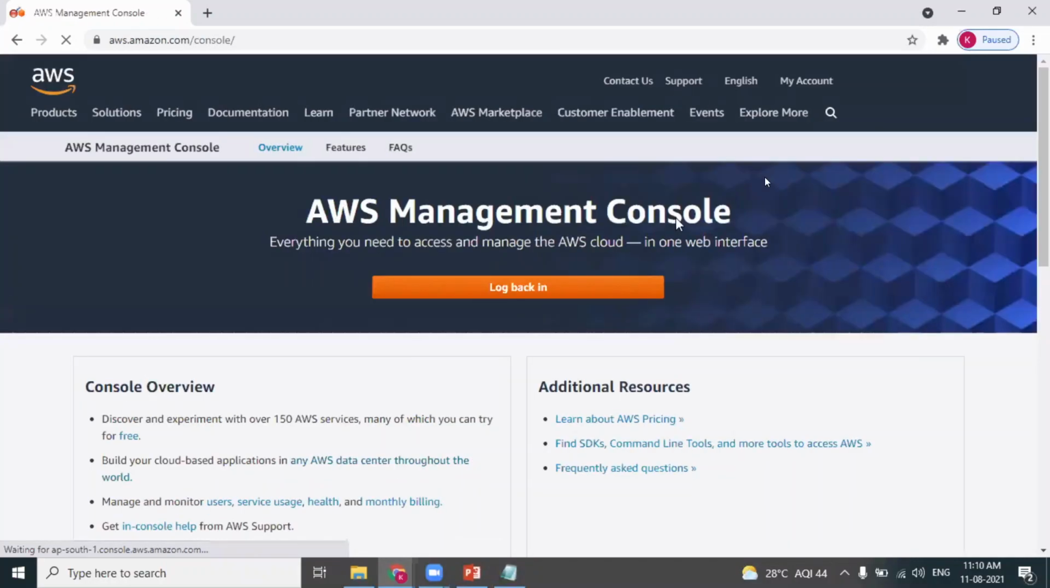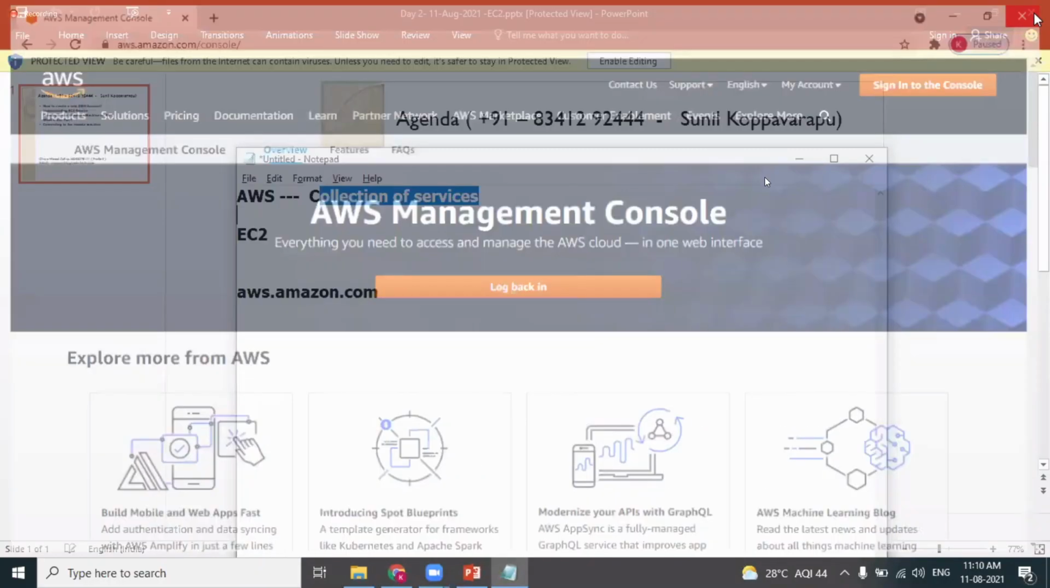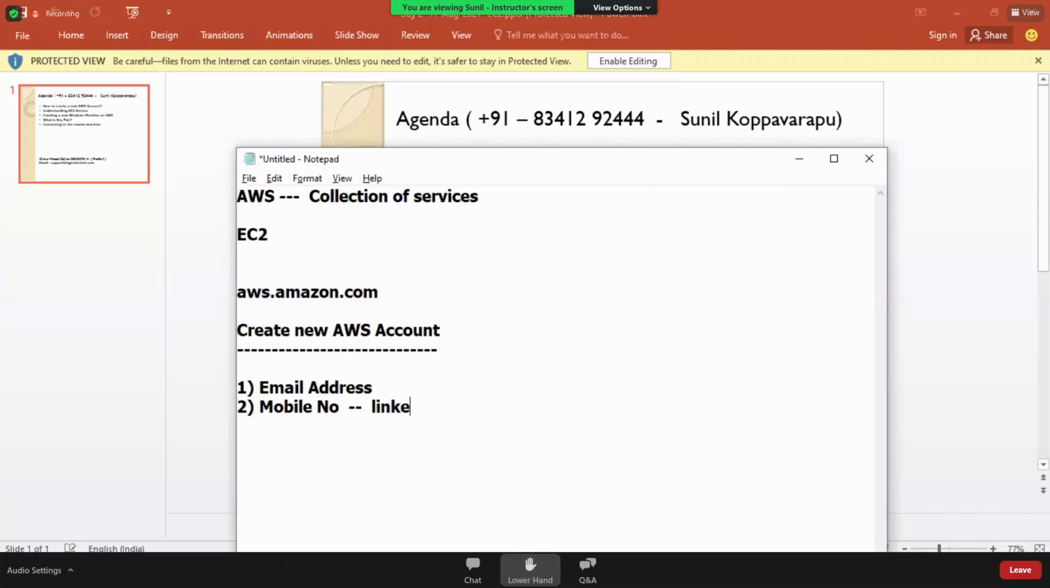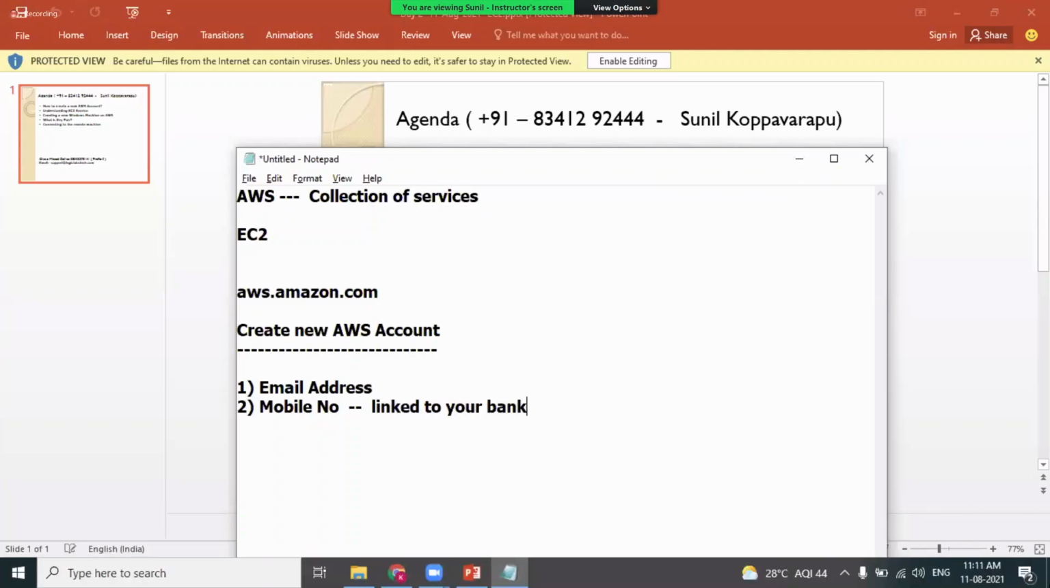Okay, so let's experience how to create a new AWS account. Let me log out. I have logged out of the AWS Management Console. If you want to create a new AWS account, you should have an email address. That's nothing special. We already have our email address. You should have a mobile number. No problem, we all have mobile numbers. In case you're maintaining two mobile numbers, two SIM cards, please use the mobile number which is linked to your bank account.